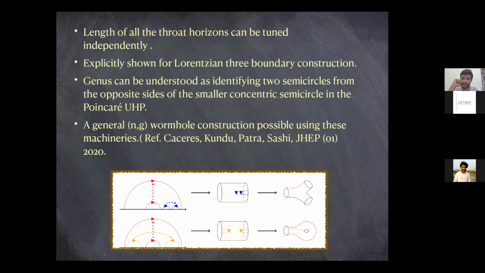So just imagine it like this. You take the leftmost, let's say the top left diagram. And then what you do is you just pick up the larger semicircle off the plane and then move it in a circle so that it matches with the lower semicircle. So that will give you a cylinder. And since there's an identification with the same orientation, you get that red line on top. And once you have the identification with the one red line on top, you have the top of the cylinder represented by the intersections to the left of the origin, let's say, and you have the bottom of the semicircle with the intersections.